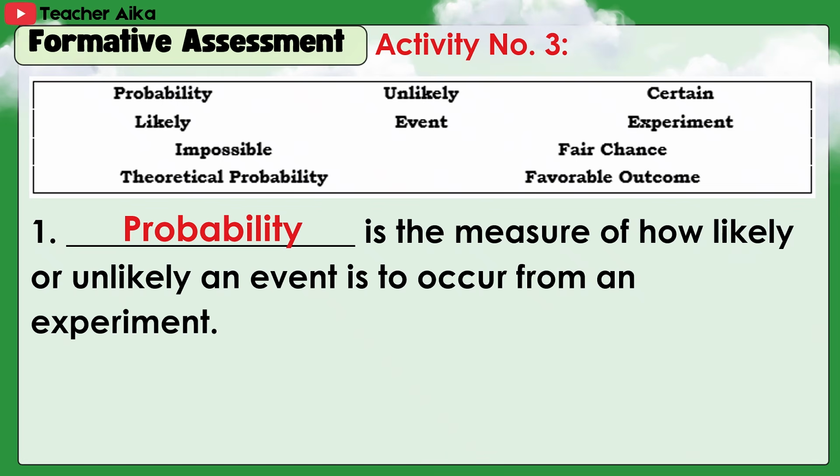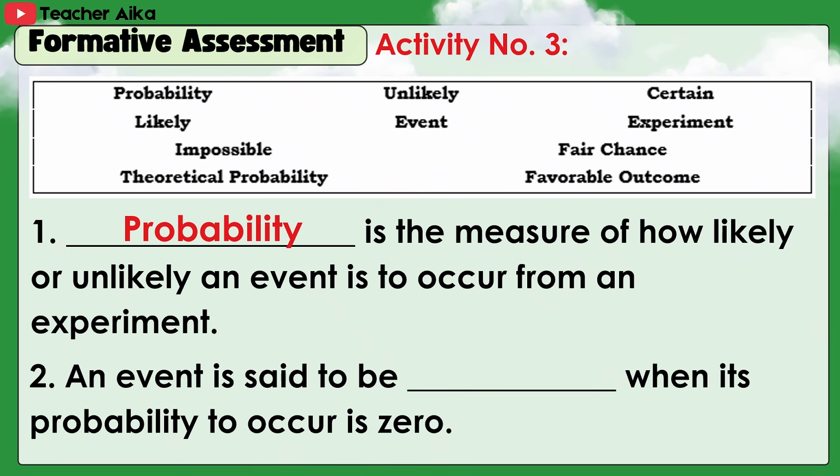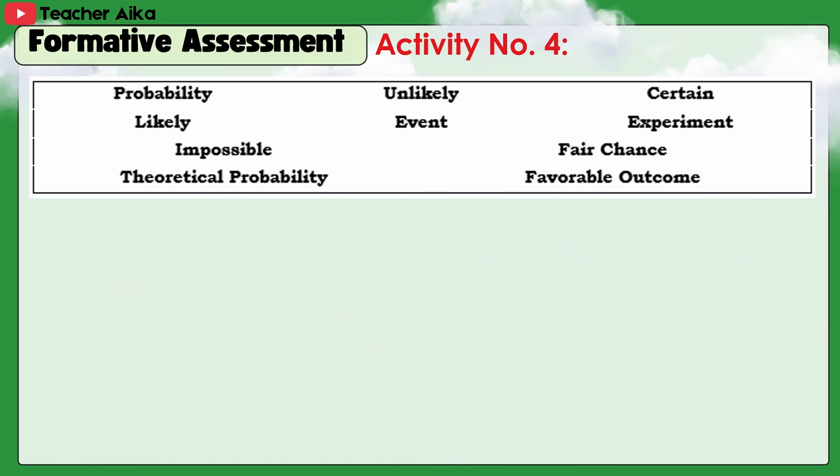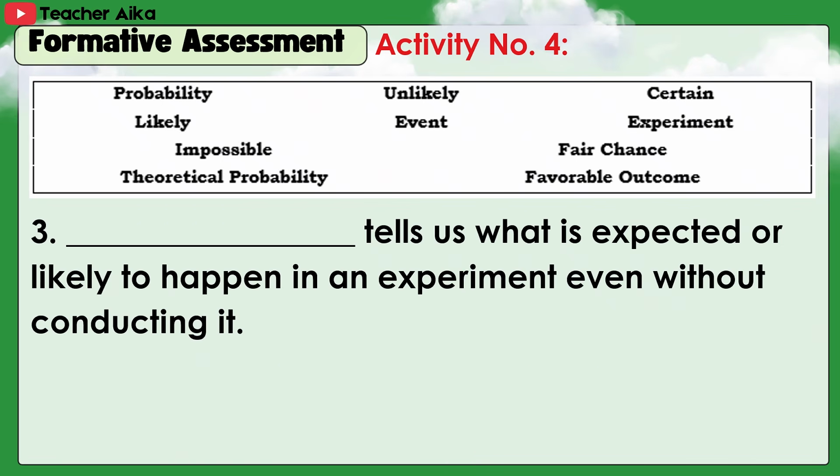Probability is the measure of how likely or unlikely an event is to occur from an experiment. 2. An event is said to be impossible when its probability to occur is 0. 3. Theoretical probability tells us what is expected or likely to happen in an experiment even without conducting it.